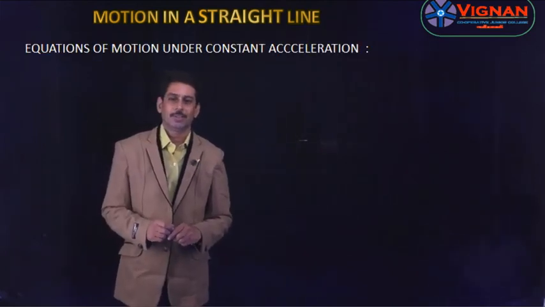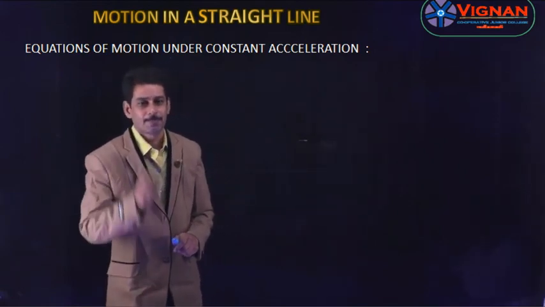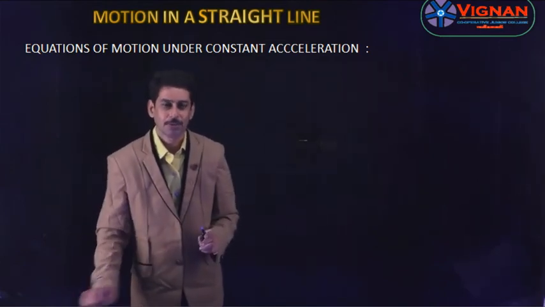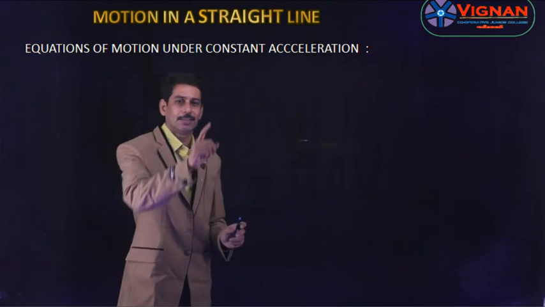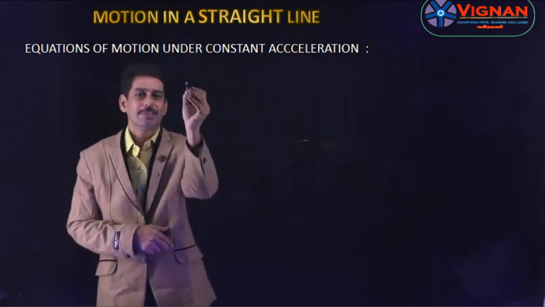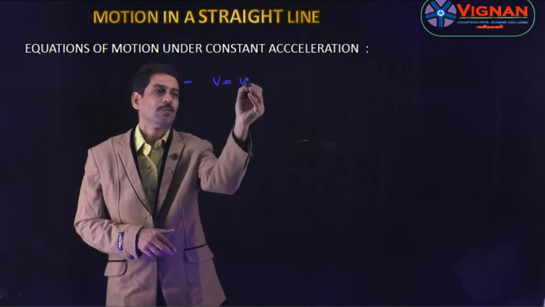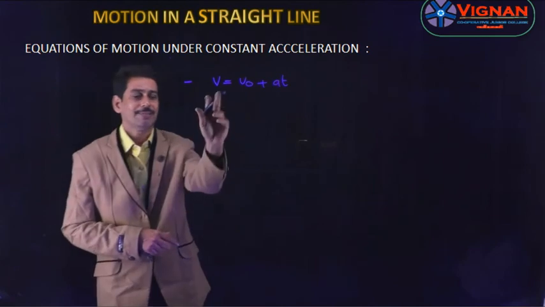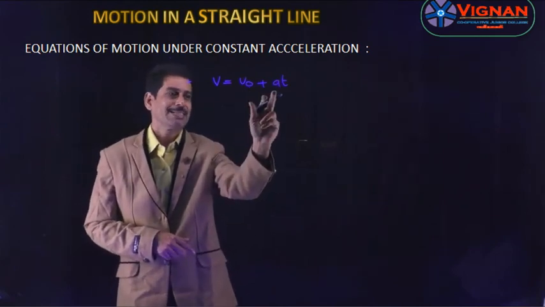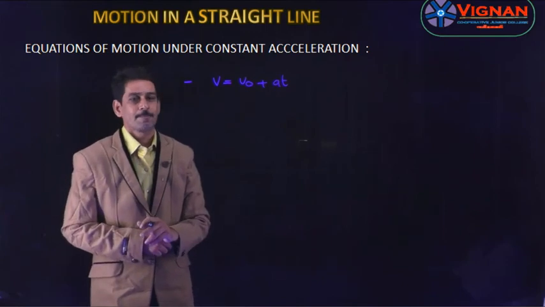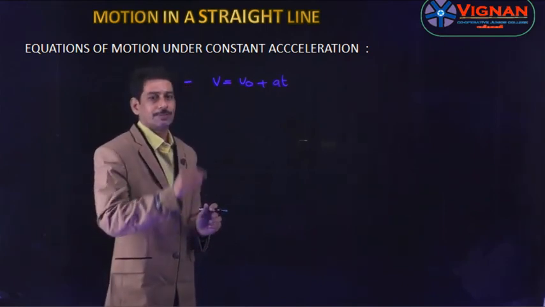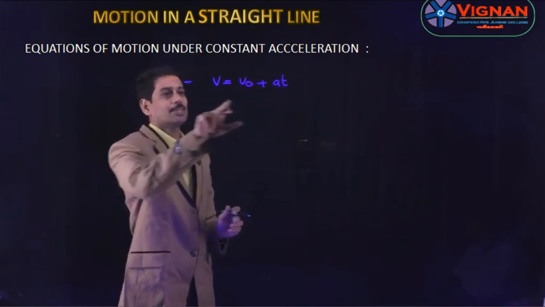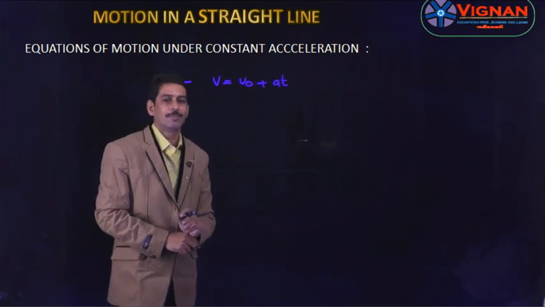Now let us see the equations of motion at constant acceleration. We already studied this in the lower classes. There are 4 equations of motion, and these equations are only valid under constant acceleration. The first equation is v = v₀ + at. Let us see the terms in this equation. v is the final velocity, v₀ is the initial velocity, a is the acceleration, and t is the time. If we are asked to find the final velocity, and the acceleration and time are given, then you have to use the equation v = v₀ + at.